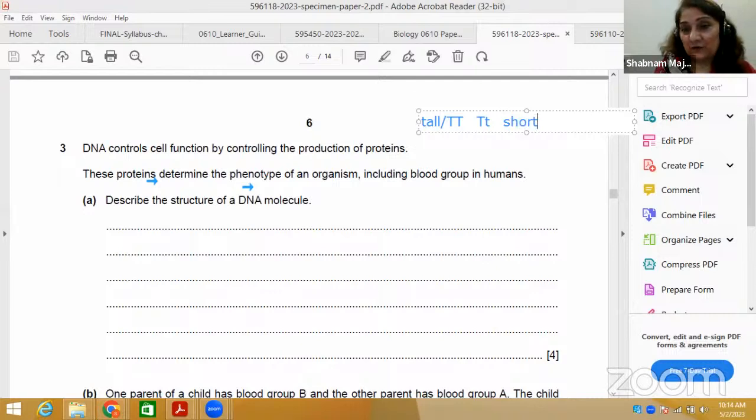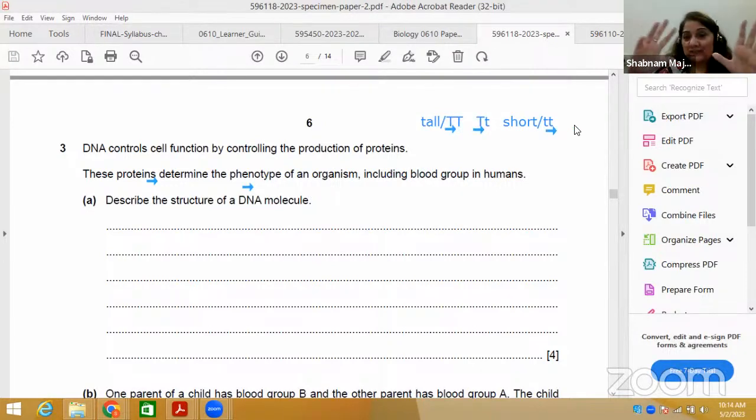Short is always recessive. I can write short with a small case letter of the dominant allele. So writing the parental phenotypes in words, tall and short, is phenotype. But when I write homozygous dominant, heterozygous dominant, or recessive short, these are called genotypes. So you should know the difference between phenotype and genotype. So I've repeated this for you also.